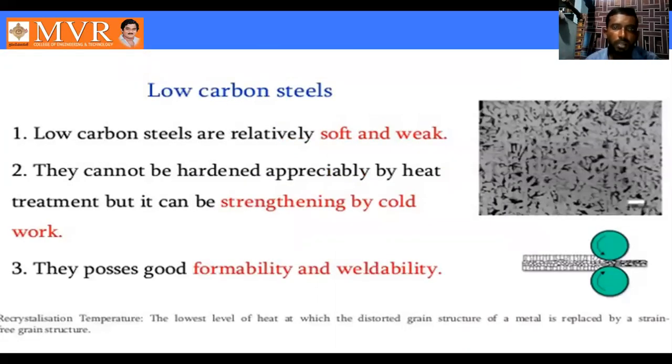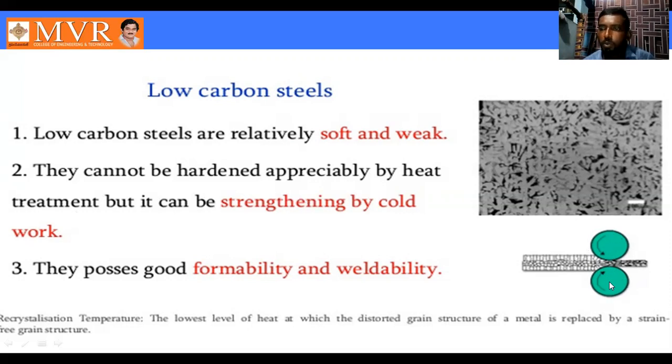Low carbon steels are relatively soft and weak. We can see very high softness and comparative weakness in low carbon steel. They cannot be hardened appropriately by heat treatment, but they can be strengthened by cold working. Using the heat treatment process, low carbon steel cannot be hardened. By using the cold working process, the metal gains strength. We can increase the strength of low carbon steel. This is a cold working process.